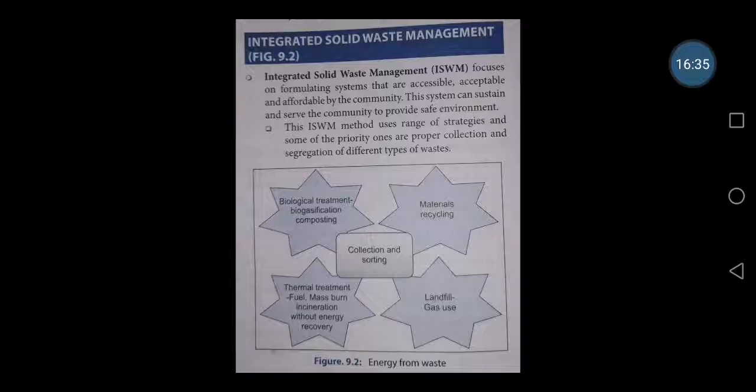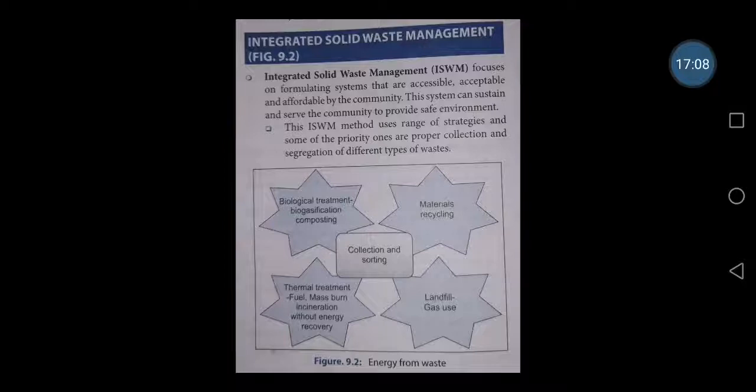So it will take time, because the decomposition rate of all this waste varies. The plastic decomposes, dead plants decompose, or the leaves decompose, or the food waste which decomposes, which consists of moisture and non-moisture. So it all has its own time of decomposition. So segregation is very, very important. In collection and sorting, some materials can be recycled, some can go to landfill, and we can use this in gas form, biogas.